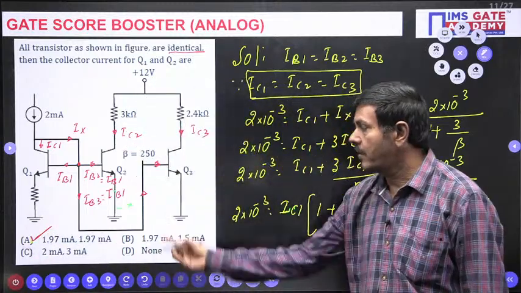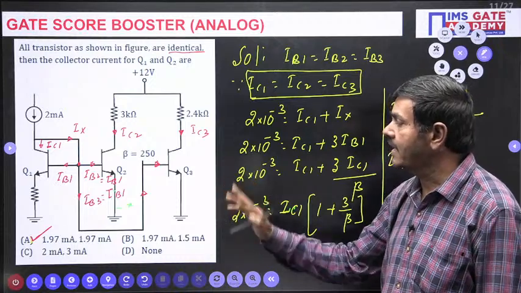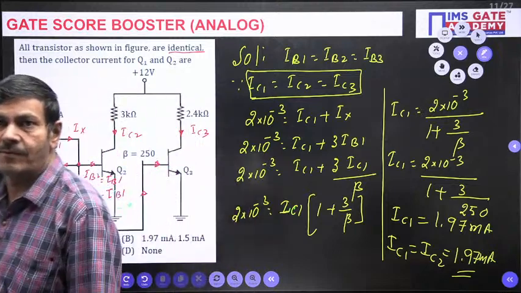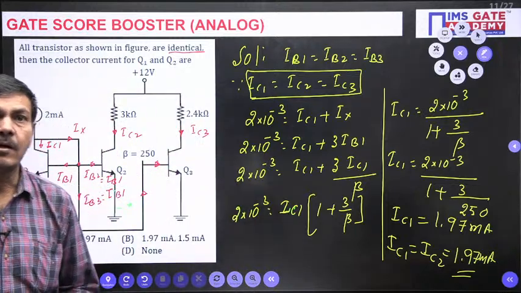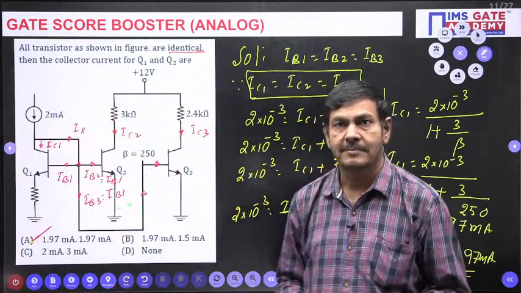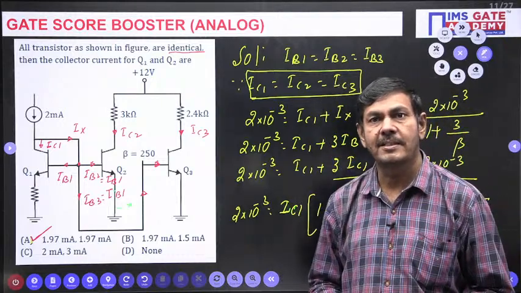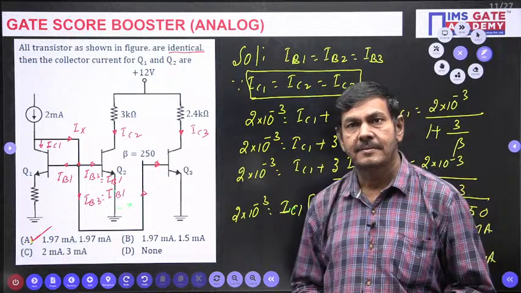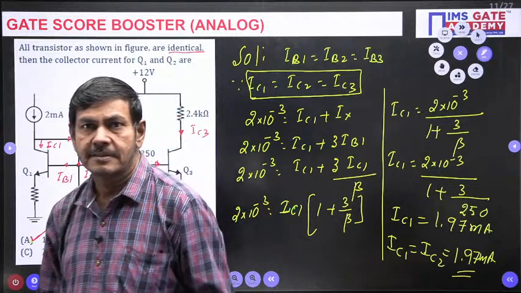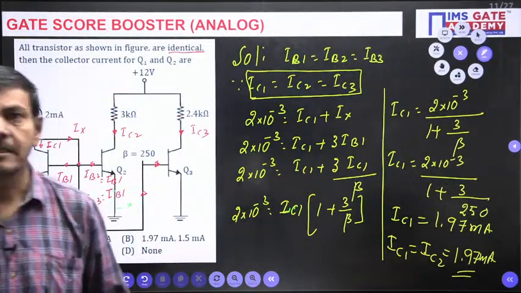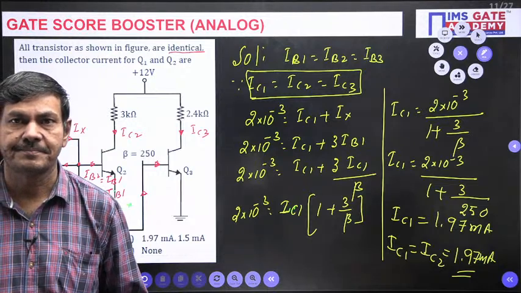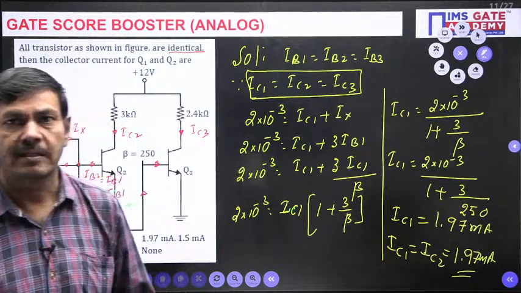1.97 milliamperes. Two transistors can develop the same current. This is one of the good problems. Followed? If there is any doubt, you can raise it. I am ready to clarify your doubts. Any student having any doubt regarding this problem? Any doubts? Akansha Sharma, can you tell, did you understand this question or not? Followed or not followed?